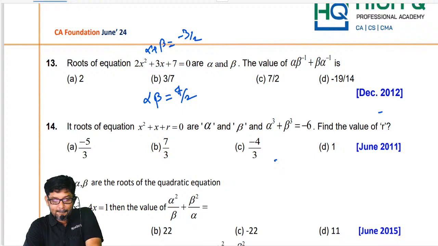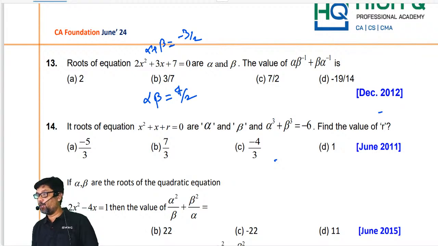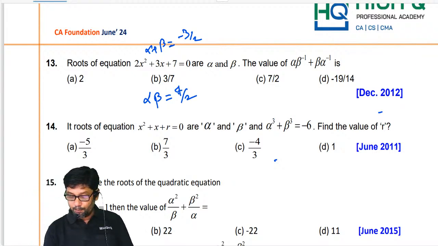Next one. If the roots of the equation x square plus x plus r equal to 0 are alpha and beta, then alpha cube plus beta cube is minus 6. Find the value of r. What is alpha cube plus beta cube, my dear?